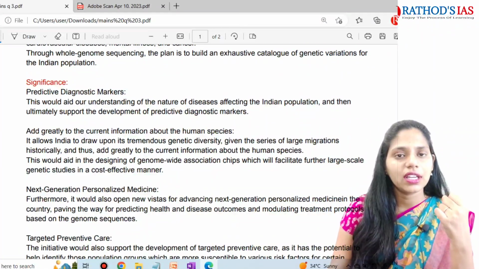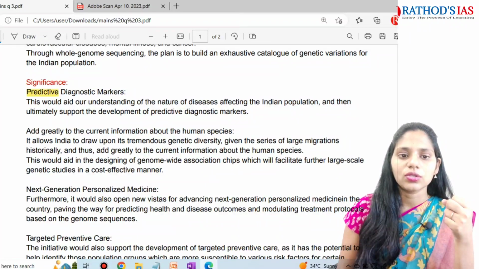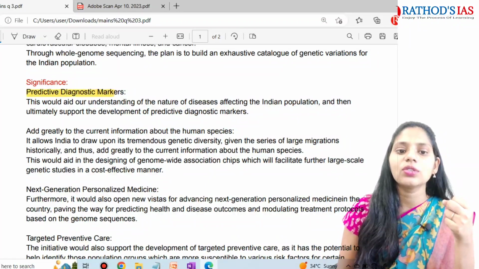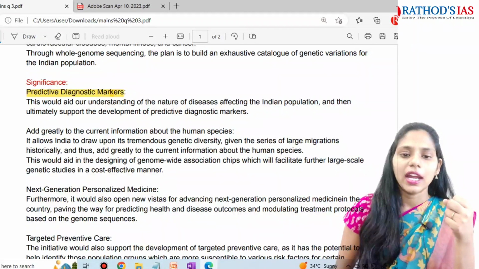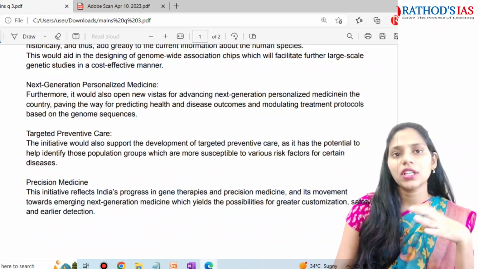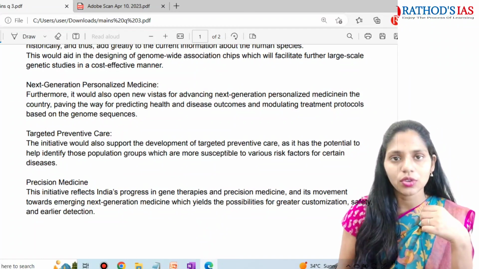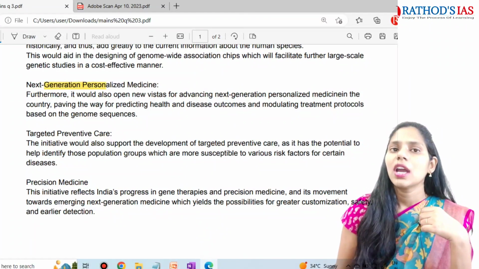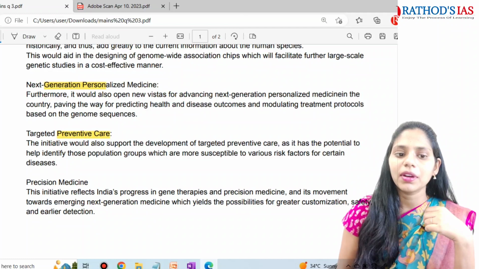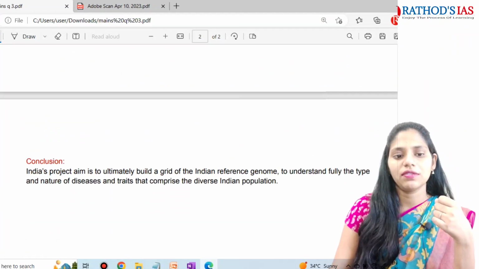And what is the significance? So in which areas is it helpful? So we can come up with predictive diagnostic markers, and we can focus on current information about the human species, and even in the next generation we can come up with personalized medicine based on the genetics of that particular patient, and we can focus on even preventive care and precision medicine. So these are the significance.